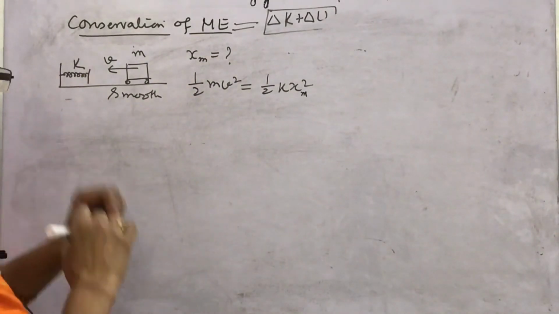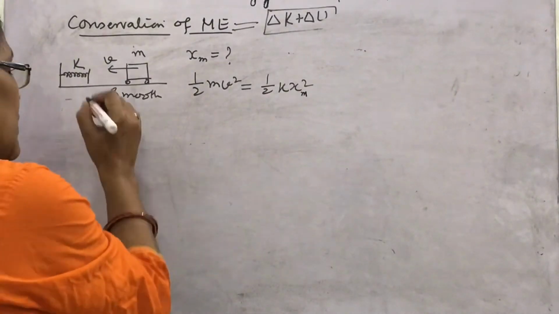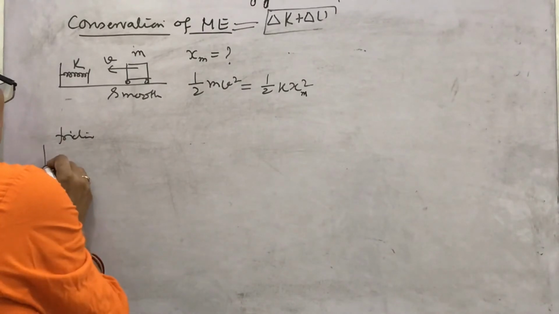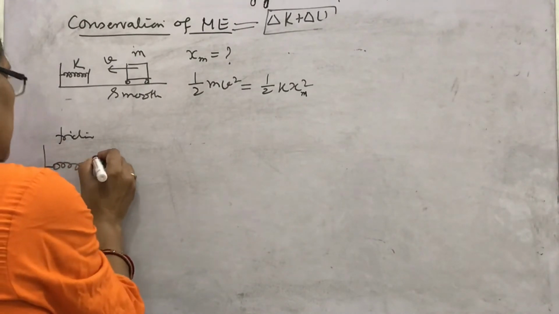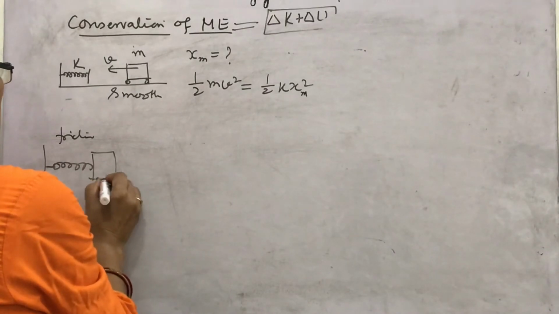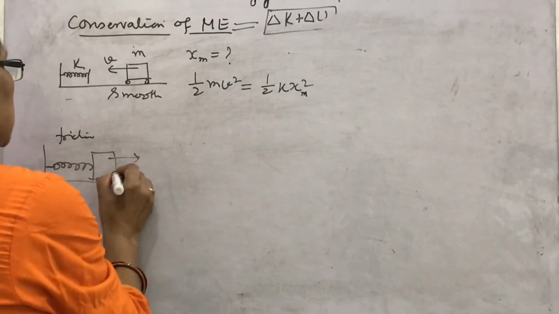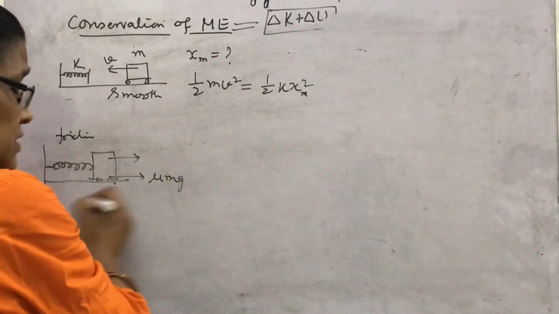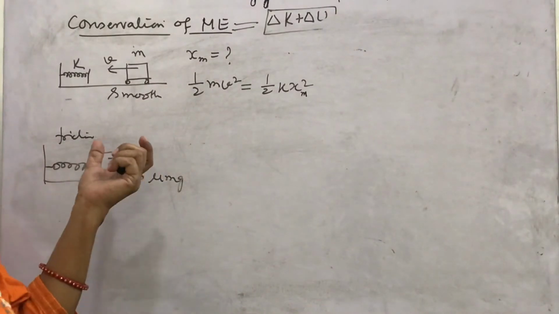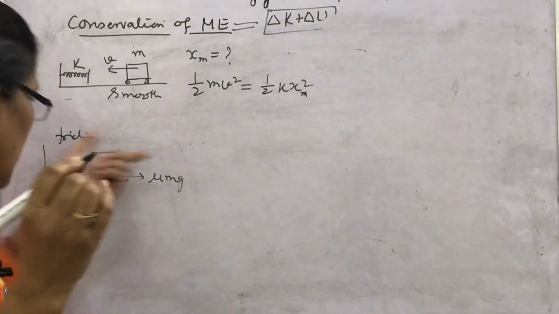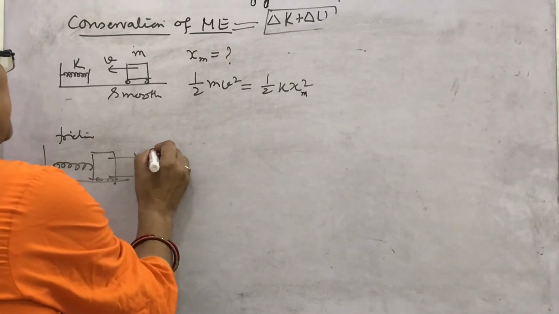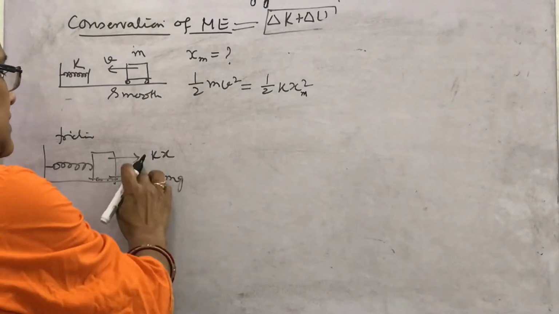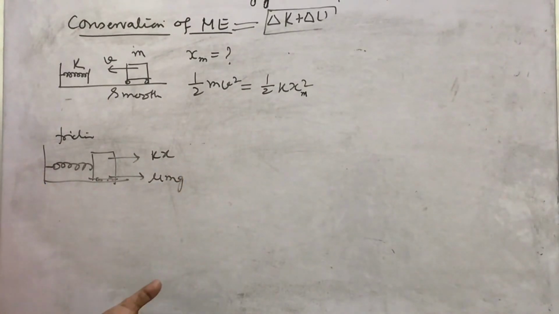If the surface is not smooth, friction is also acting there. What will happen if friction is present? The spring will be compressed, and look here, on the surface in this direction and in this direction, this will be the friction. Because friction is present here, how will you find the force applied by the spring? This is kx, this is the force of friction, this is the force applied by the friction.